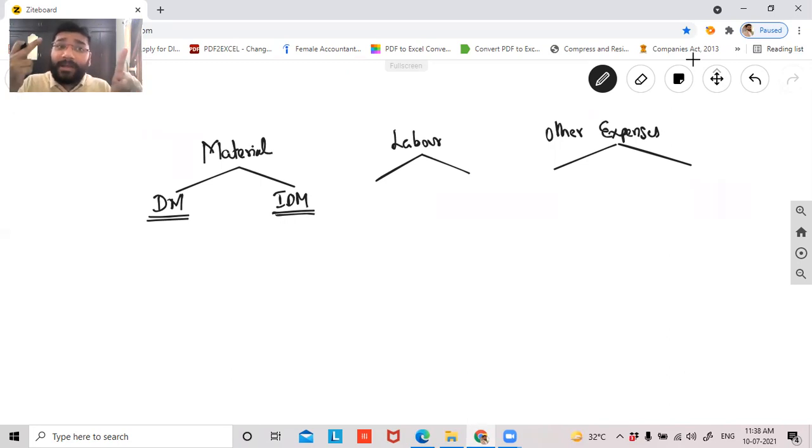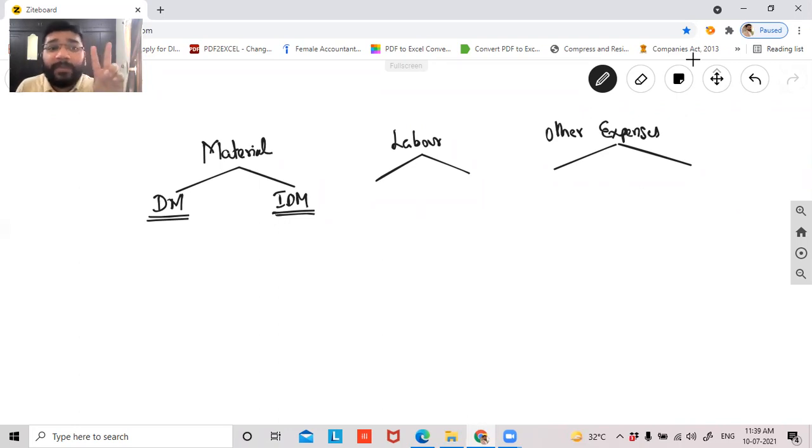Why indirect? Because for manufacturing the cake, I need neither that thermocol base nor the corrugated box to cover the cake. But without that, the manufacturing process is not completed, which means that corrugated box, that carton box, and that base plate are ancillary items to the cake I manufacture. So those are indirect materials. For example, the plastic you wrap. Suppose you manufacture a laptop, the plastic bag which you wrap around it.